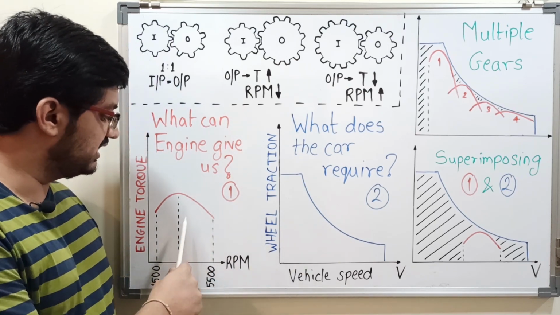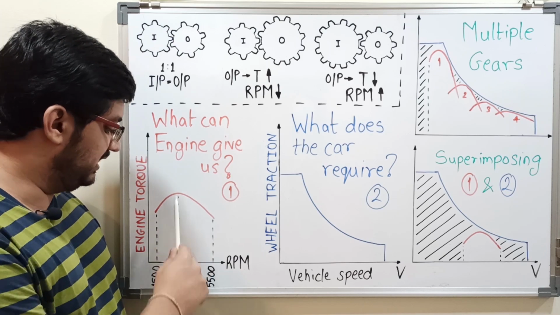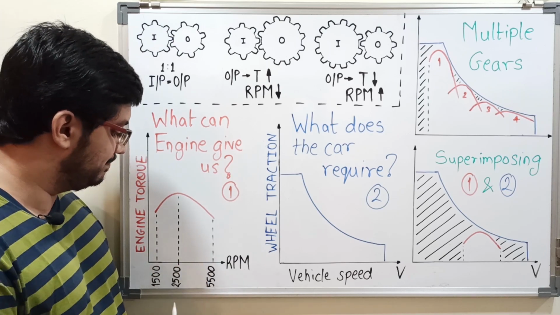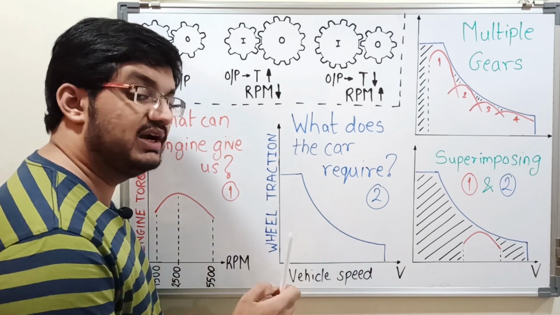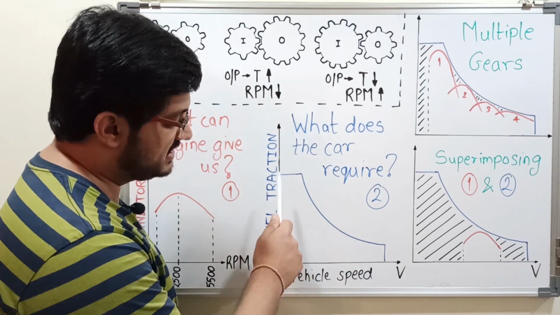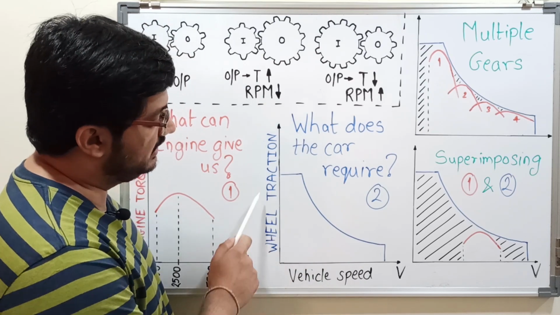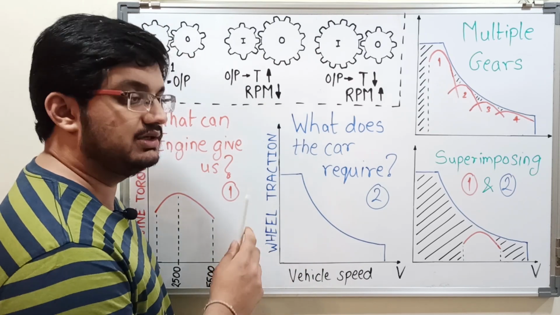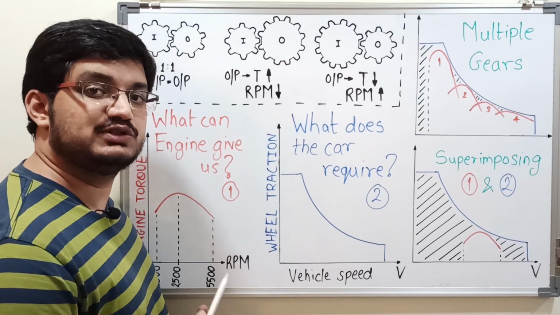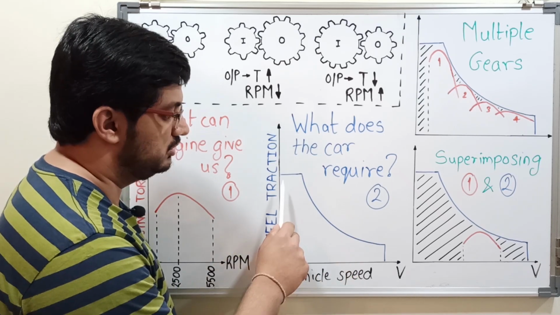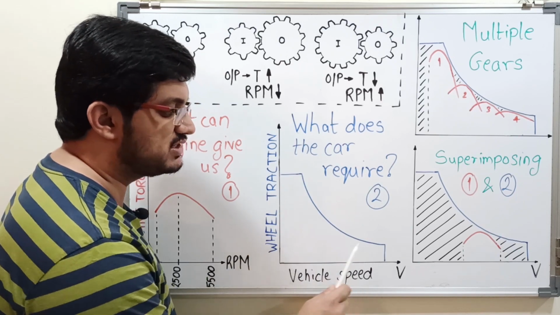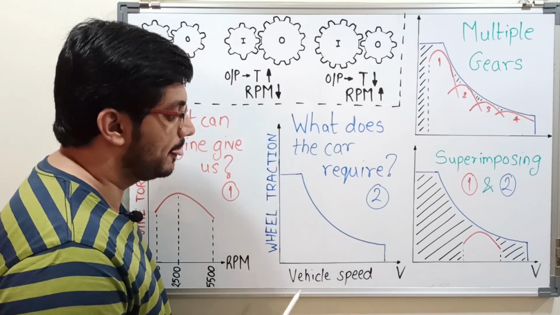So this is what engine can give us, the torque curve with peak at about 2500 RPM. Now let us understand what a car requires while driving. So this is a plot of wheel traction force, that is the traction force at the wheel that is used to propel the car, against the vehicle speed. So this graph is a hyperbola. It is called the traction hyperbola.